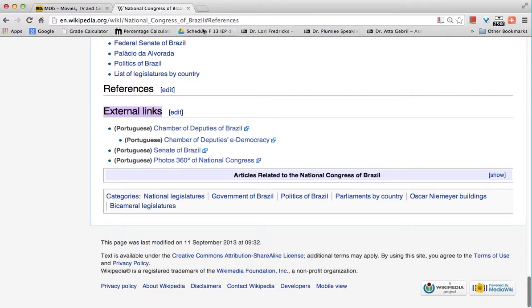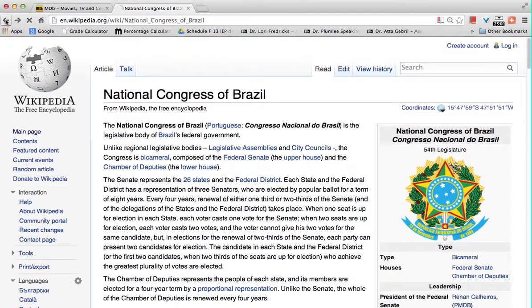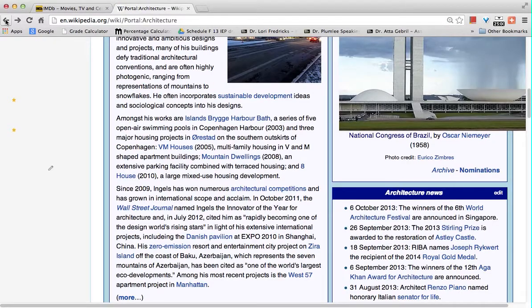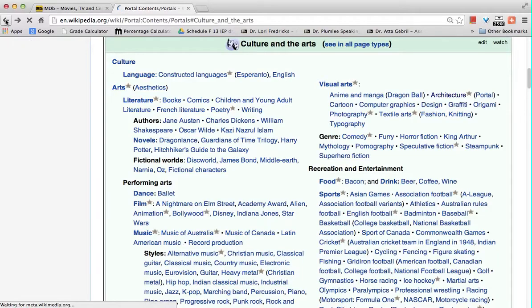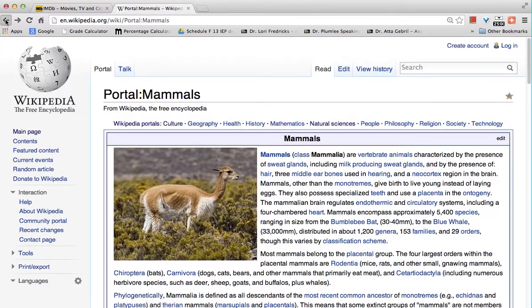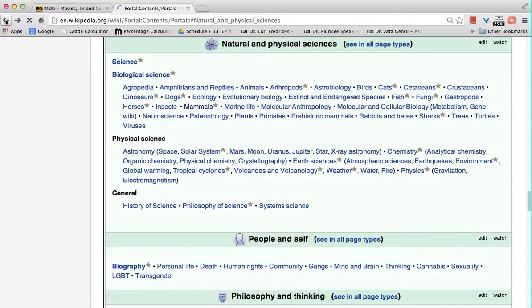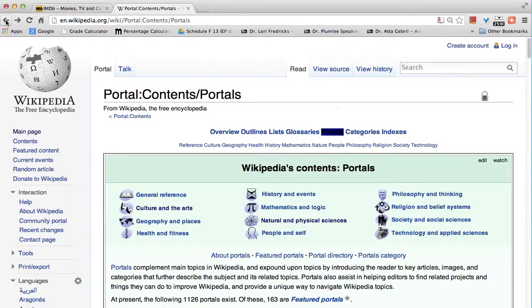Now let's go back to our original search. You can just use the back arrows to go back, all the way back to portals. So you start your search here. This is to give you an idea of the categories you might look in. But what if you know that you want to look up something specific? Let's try Helen Keller.